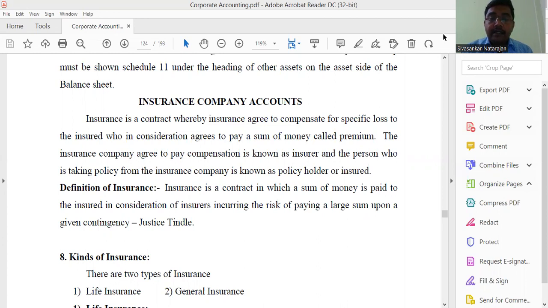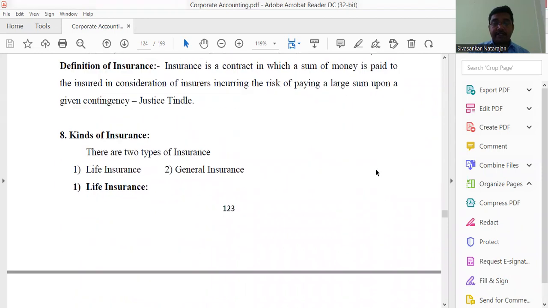Insurance is a contract in which a sum of money is paid to the insured in consideration of the insurer incurring the risk of paying a large sum upon a given contingency. In general, there are two types of insurance. The first one is life insurance. The second one is general insurance.